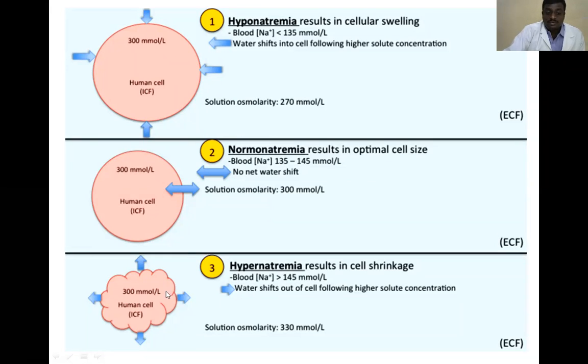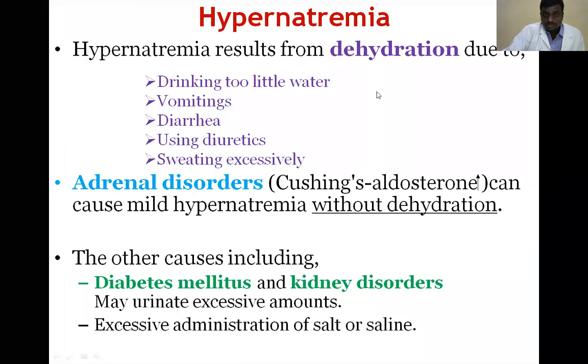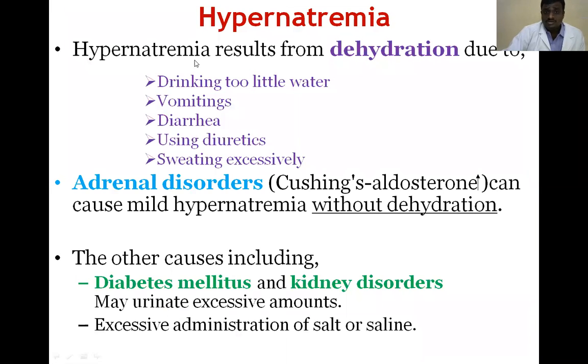So then what happened? Cell shrinks. The cell size is greatly reduced. These two conditions are very bad because there is a chance of cell death. So when hypernatremia happens, and when hyponatremia happens. Hypernatremia means a high concentration of sodium.